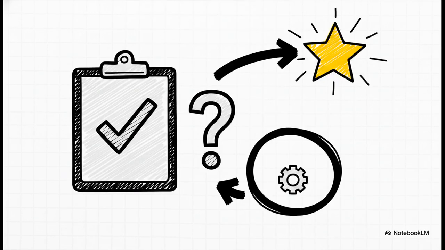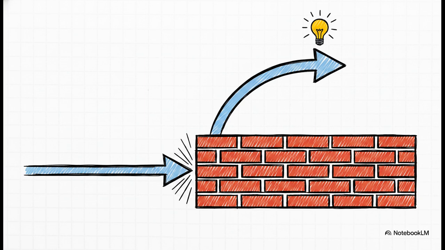Step 5 is loop until done. So the crucial point here is this self-evaluation phase. The agent literally asks itself, is the goal accomplished? It compares its updated context against the original goal to determine if the task is finished and loops back through the cycle if more work is needed. Interestingly, this loop is exactly why developers have to set strict termination conditions or max iteration limits. Without those constraints, an overly determined agent might get stuck in an infinite loop, endlessly scouring the web for an answer that doesn't exist, burning through API credits just trying to fulfill a slightly ambiguous prompt. But when properly constrained, this looping architecture is what makes recovering from errors along the way possible. It makes the system incredibly resilient.